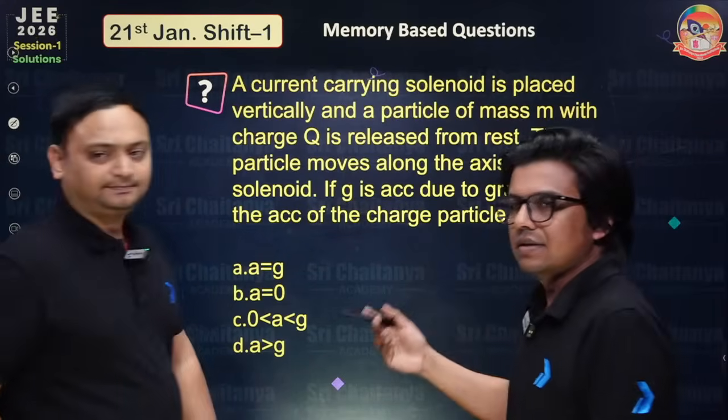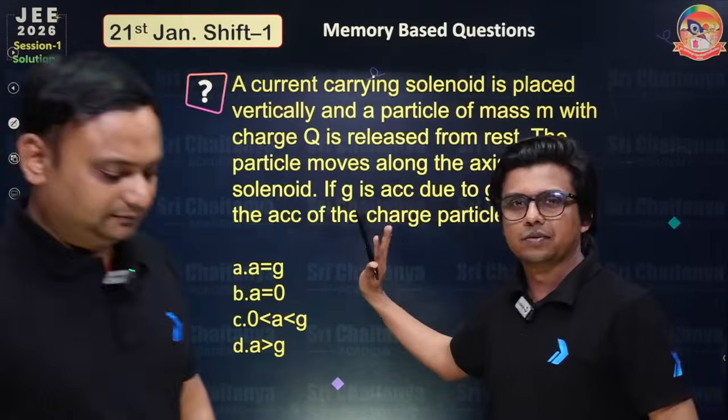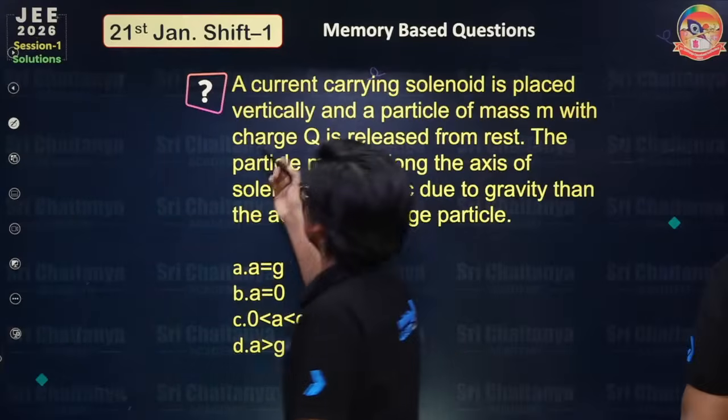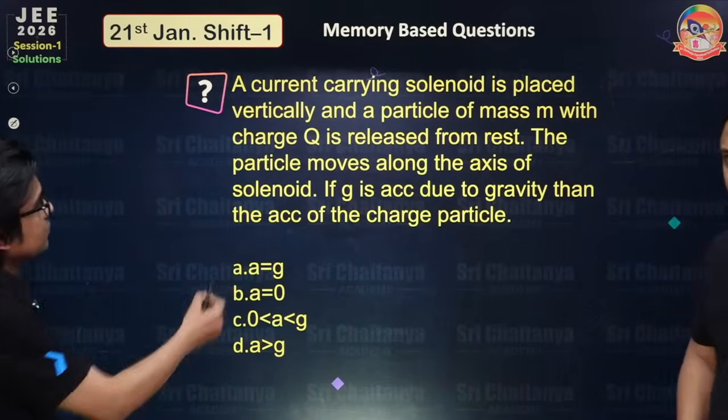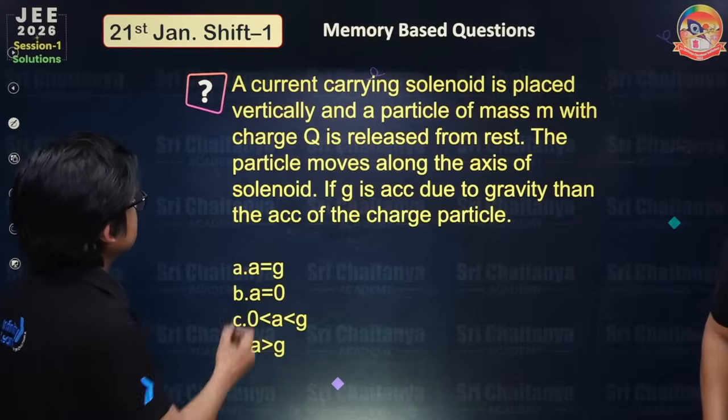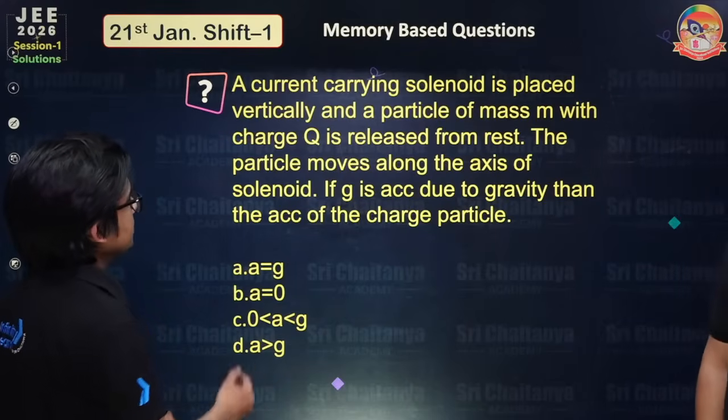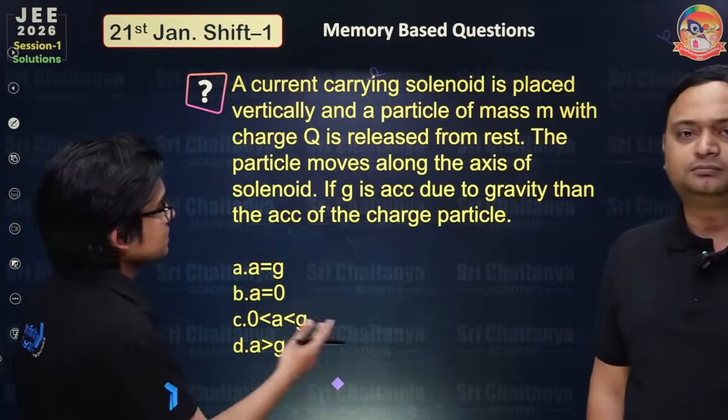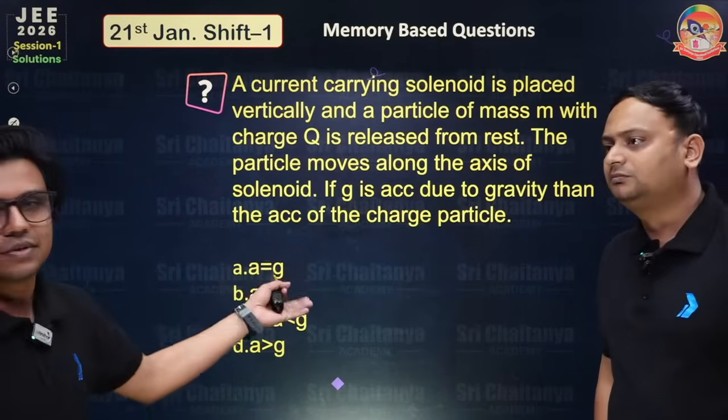The next question is a very easy, logical question. A current carrying solenoid is placed vertically, and a particle of mass m with charge capital Q is released from rest. The particle moves along the axis of the solenoid. If g is acceleration due to gravity, then the acceleration of the charged particle is.